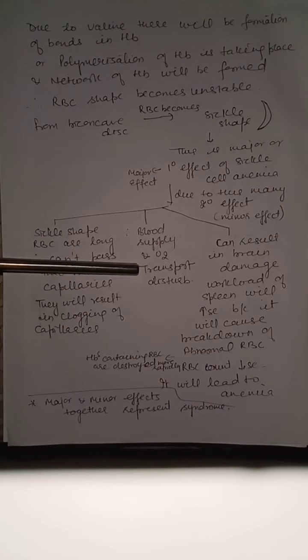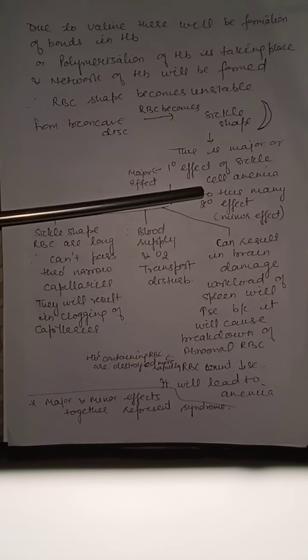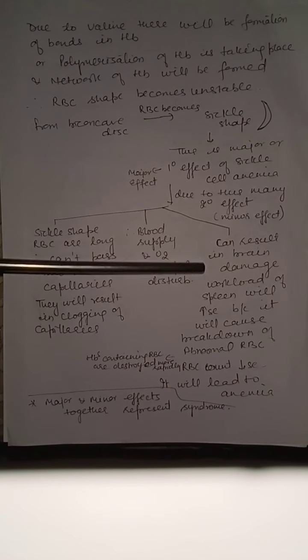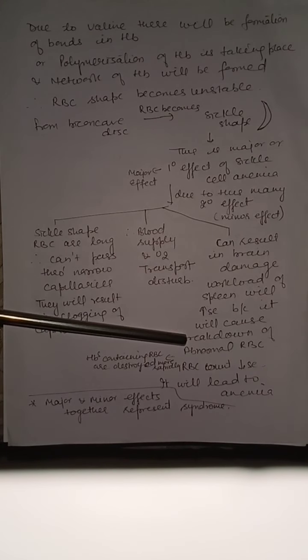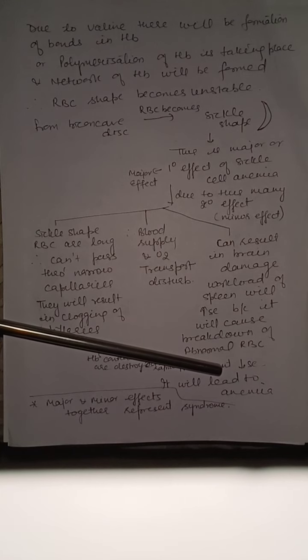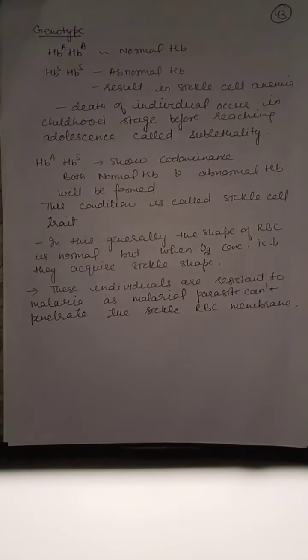Blood supply and oxygen transport is disturbed, and sickle shape RBCs can result in brain damage. Also, the workload on the spleen will increase because it will cause breakdown of abnormal RBC. RBC count will decrease. It will lead to anemia. HbS containing RBCs are destroyed more rapidly as compared to normal hemoglobin. So major and minor effects together represent a syndrome. In sickle cell anemia, both major and minor effects appear together.